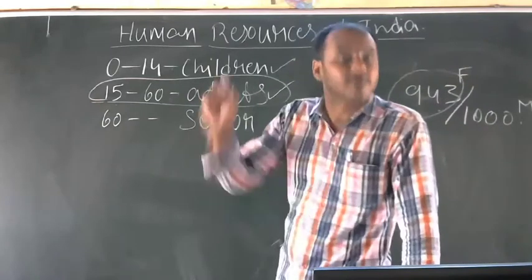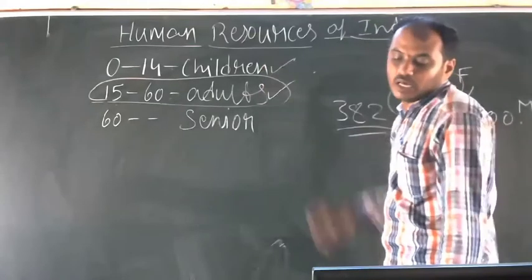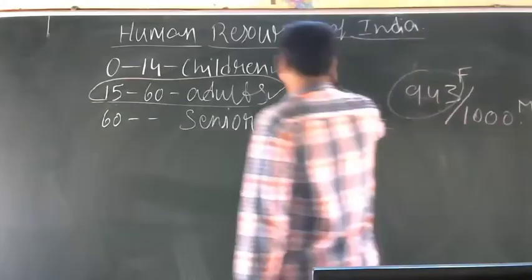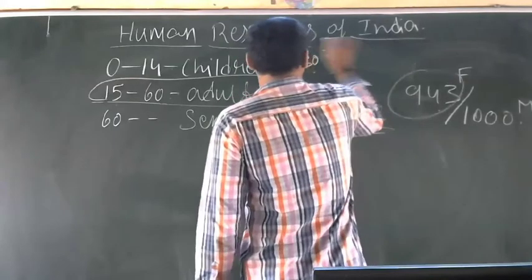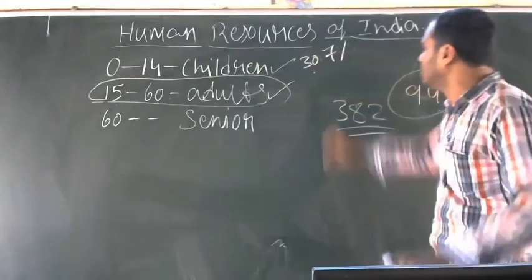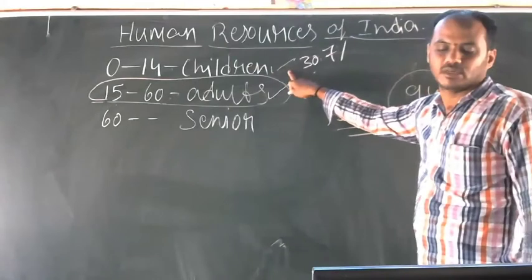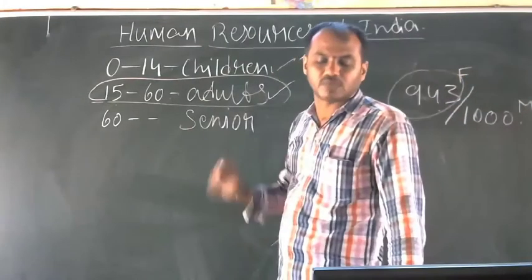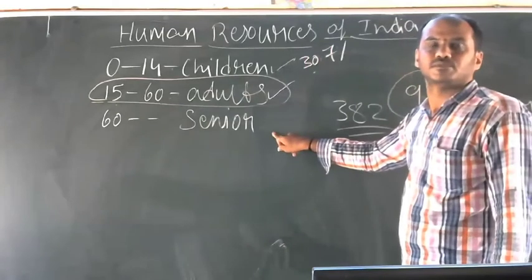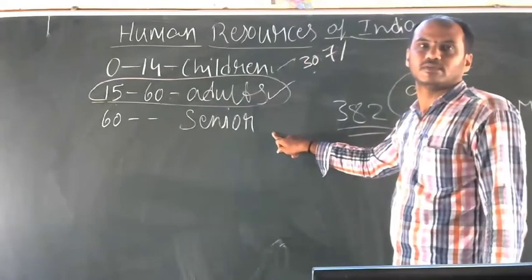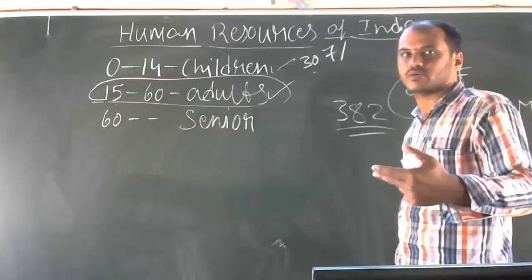According to the 2011 census, children below 14 were 30.7% in 100%. And next compare, above seniors, they are more than 30%, I think 40 something are there.